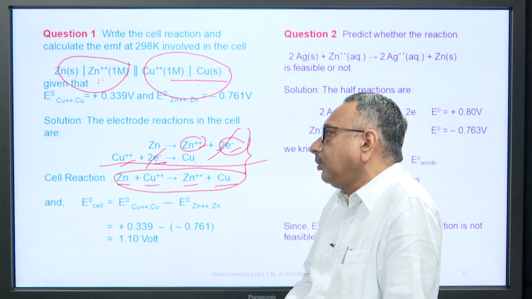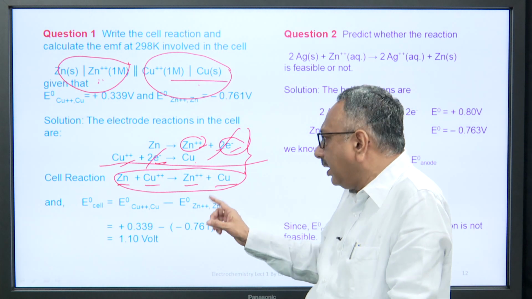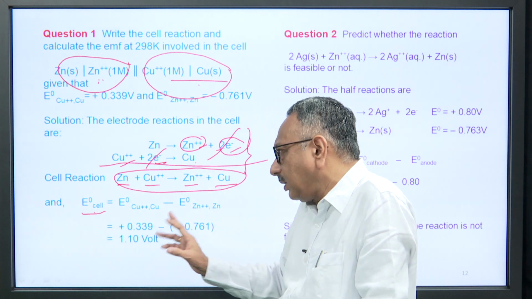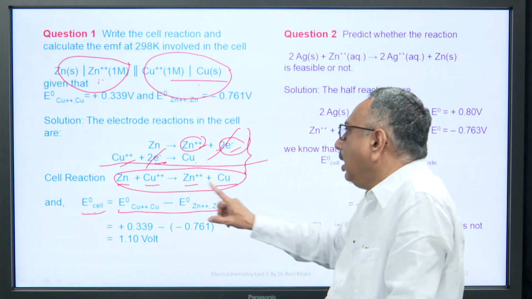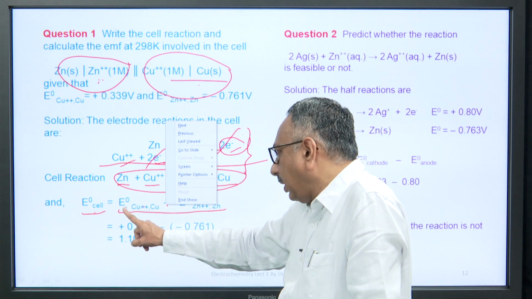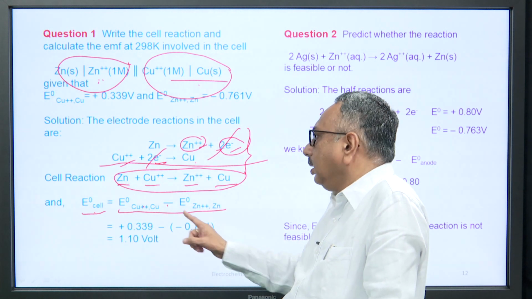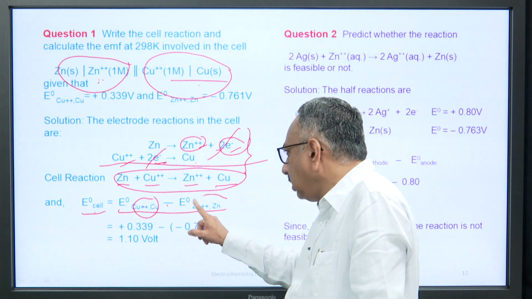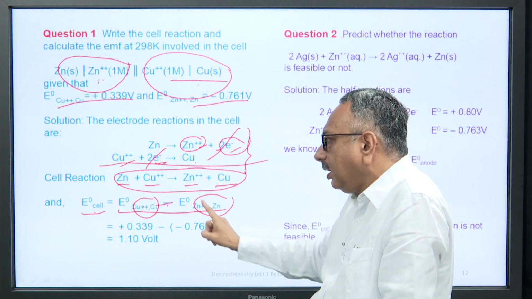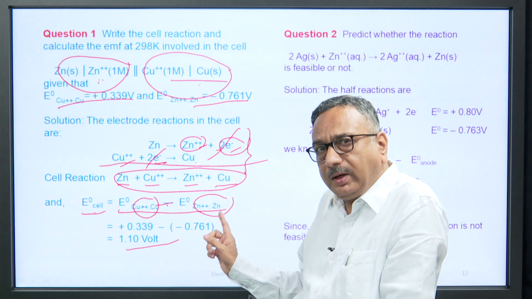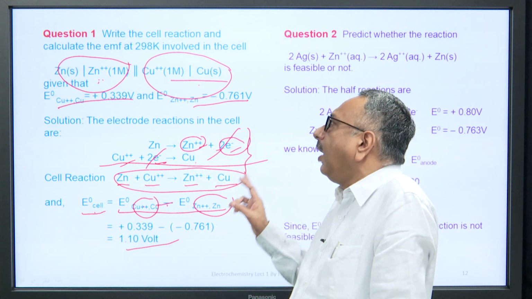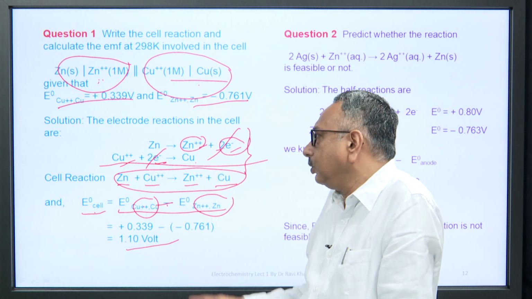Now, you have to calculate electrode potential. You just learnt that the standard electrode potential of the cell can be determined by E0 right minus E0 left, or E0 cathode minus E0 anode. You are given these values in the question. Put the values here, and you will get the answer. In this way, you can calculate the standard electrode potential of any given cell. So, you can do it.